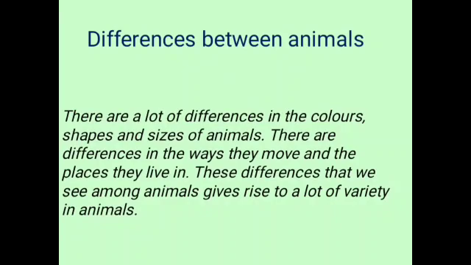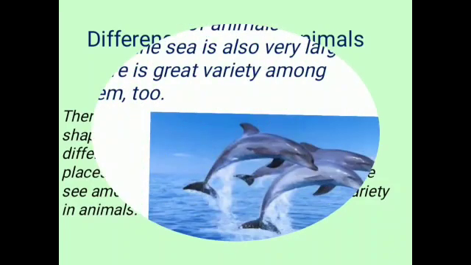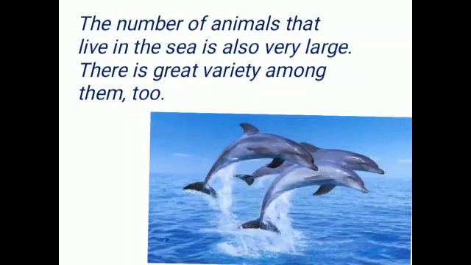from each other. In this lesson, we learn about water animals. In that, we see only the fish. But, dear students, the number of animals that live in the sea is also very large. There is a great variety among them.